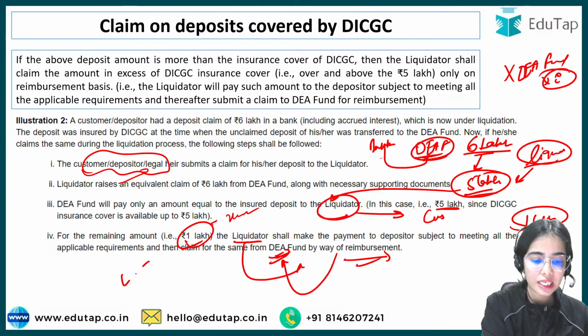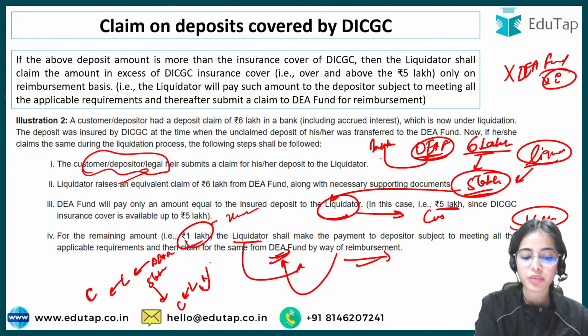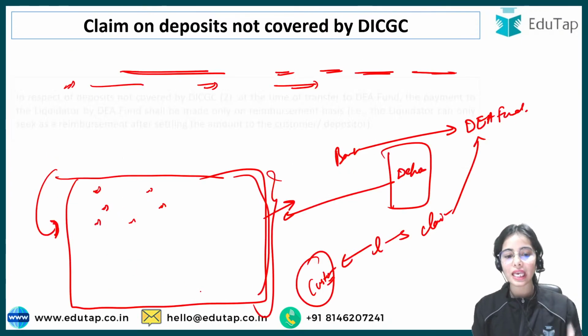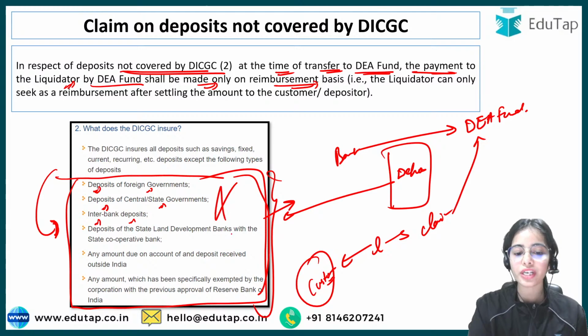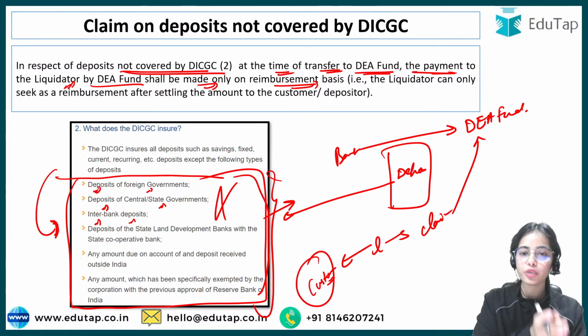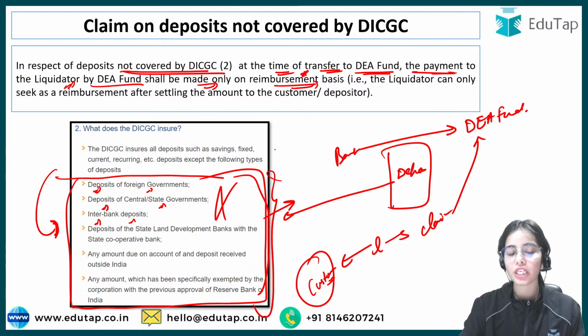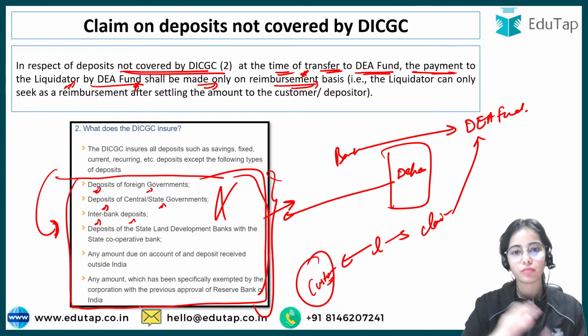The liquidator is claiming the money from the DA fund till 5 lakh rupees, and then the liquidator is paying to the customer. In the case of the left out amount, the liquidator has to first make the payment to the customer, and then on the reimbursement basis, the DA fund is providing the money to the liquidator. So in the case where these deposits are not insured by the DICGC, first the liquidator has to provide the payment to the customer, and then on the reimbursement basis, the money will be provided to the liquidator from the DA fund. That is the whole idea.